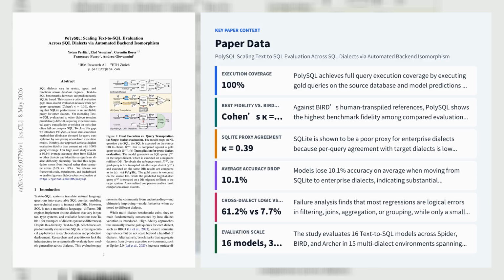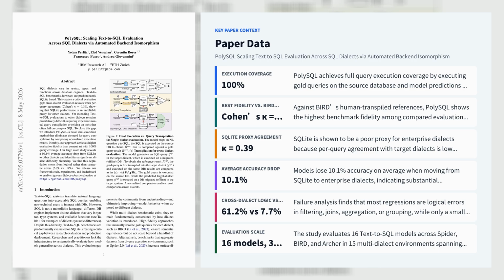Let's explore the second paper, PolySQL: Scaling Text-to-SQL Evaluation Across SQL Dialects via Automated Backend Isomorphism. PolySQL addresses a specific evaluation bottleneck in text-to-SQL. Almost all benchmarks are SQLite based, even though real deployments run on PostgreSQL, MySQL, Snowflake, BigQuery, and ClickHouse. Instead of transpiling gold queries into each dialect, which is brittle and loses semantics, PolySQL migrates the database state with a data load tool and compares the gold query executed on the source database against the model prediction executed on the migrated target database through a normalized comparator that handles ordering, type coercion, and 10^-5 floating point tolerance.